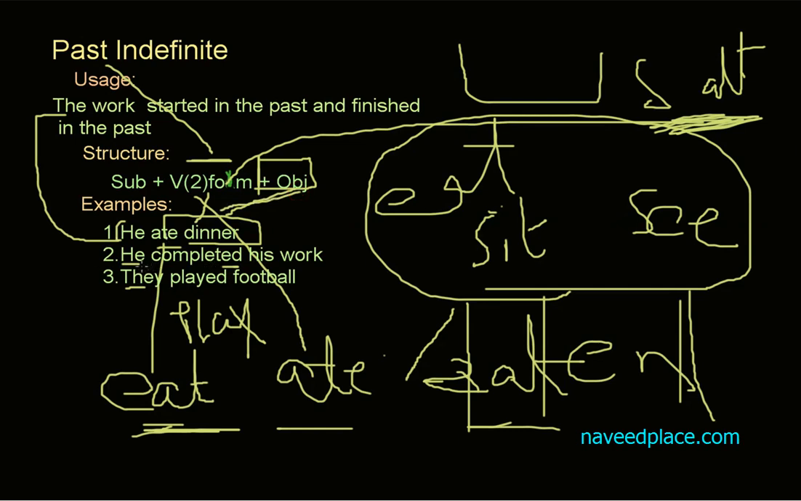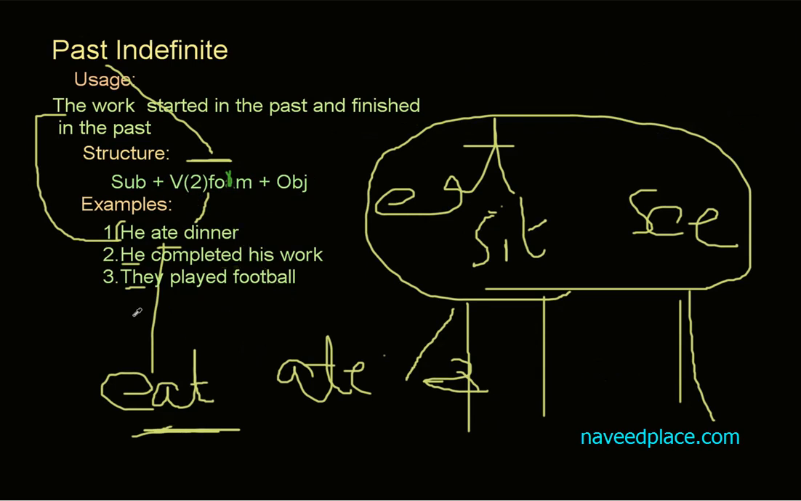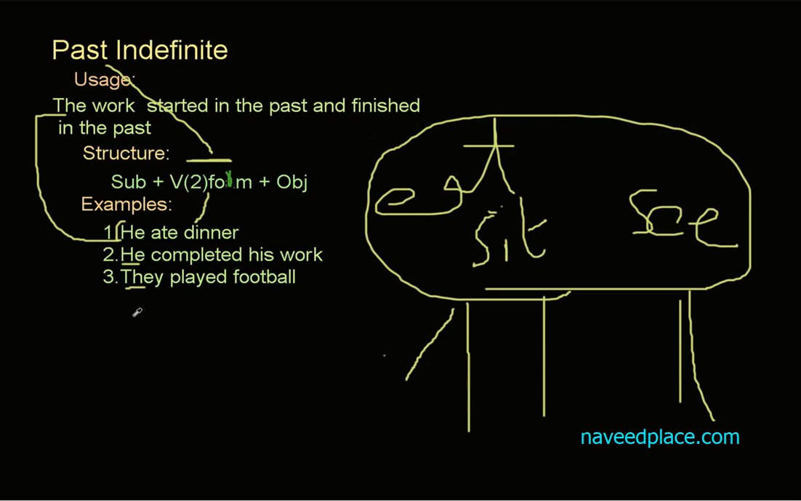Second example, we have he completed his work. He completed what? He completed his work, her work, their work, what? Definitely we are confused now. Here we have they played. If we don't use football here, what did they play? Football, hockey, cricket, what? Definitely we are confused. So object is very important. Now it's time to see the negative and the interrogative of past indefinite. So let's move towards the negative of past indefinite.